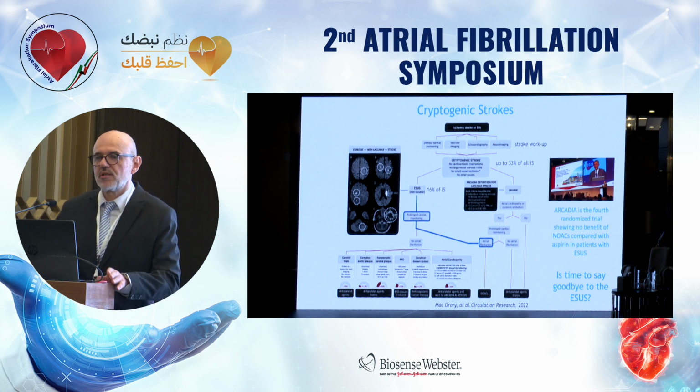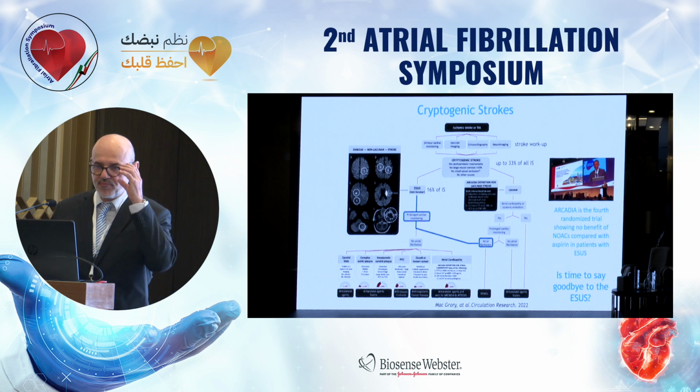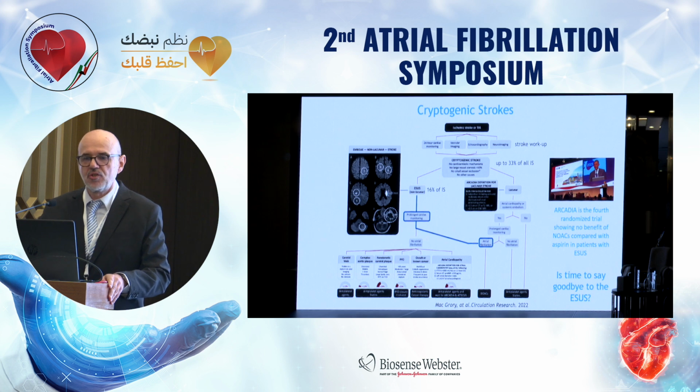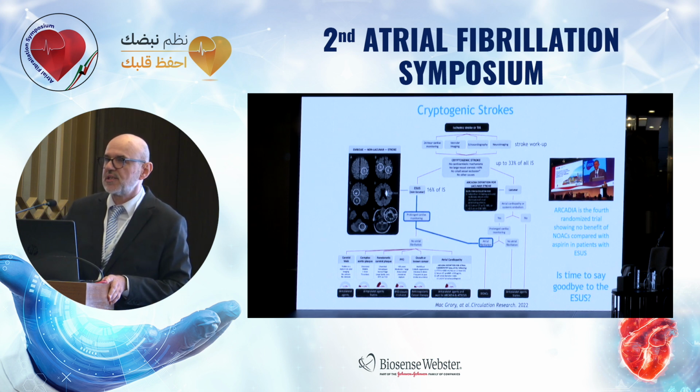Very briefly, about the concept of cryptogenic strokes. In all patients with ischemic strokes or TIAs, after the initial workup, there is still a substantial number of patients with unknown cause. Studies reported that this number is up to 33% of all patients with ischemic stroke. Among them, there is a category of patients with neurological signs that are consistent with an embolic source of their strokes, and this kind of possible embolic stroke is named ESUS, and they comprise about 60% of all ischemic strokes.